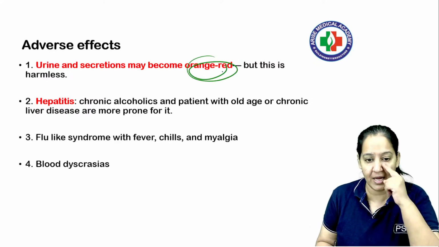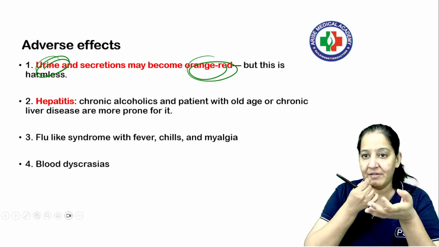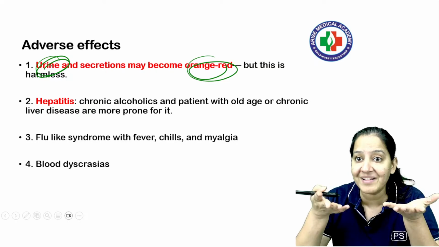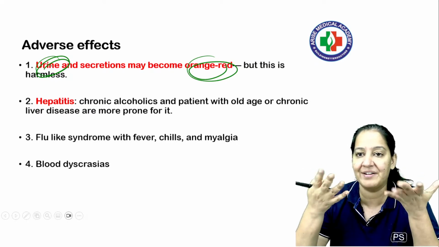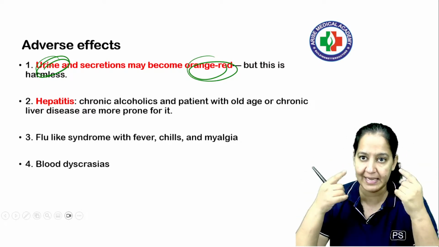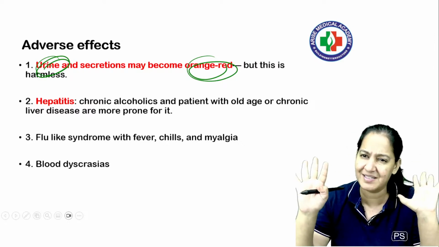All the secretions, the tears will be red to orange, the urine will be red to orange, but it's harmless. So patient will take the drug and the saliva will be red to orange. So patient will feel the blood is coming out of the ear, the eyes, है ना? Tears are bloody. The saliva become red. In the urine, it's red. So warn the patient that your urine, saliva, all the secretions, tears are going to be red to orange, but it's harmless. Just a color is there.